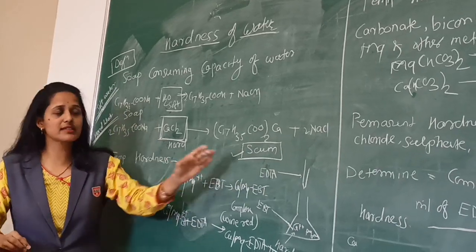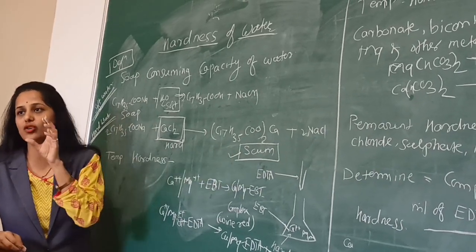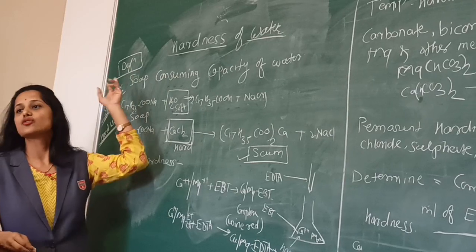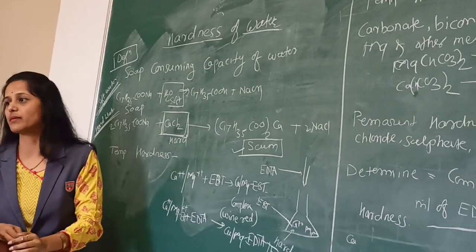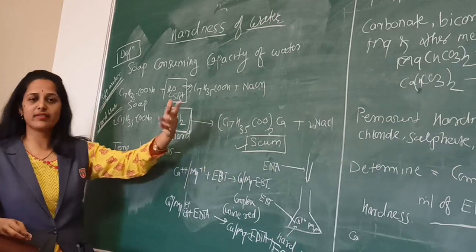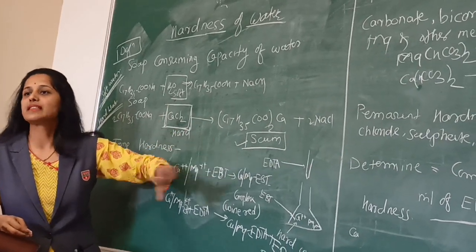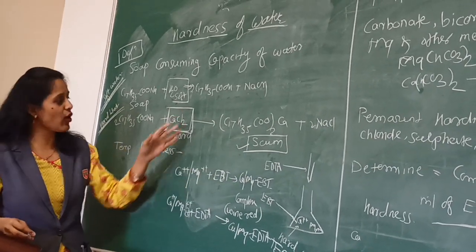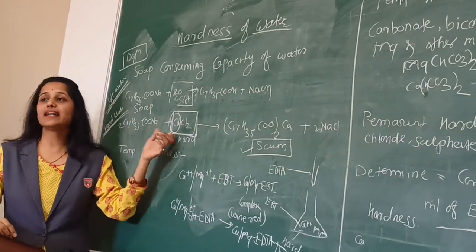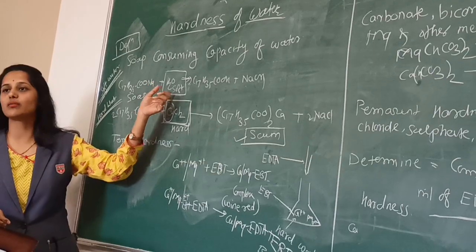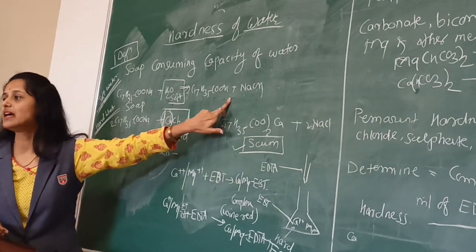When this scum is formed, some soap gets consumed, and that is nothing but the soap consuming capacity of water. Whenever scum is formed, soap gets consumed, and when all this calcium and magnesium salt is finished, then the soap combines with water molecules and forms the lather.